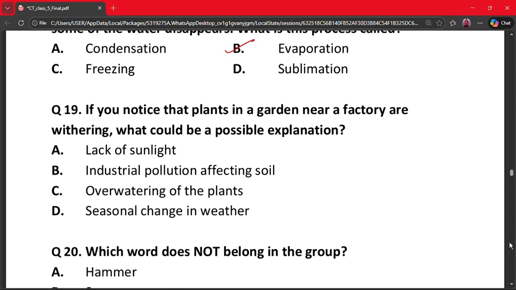Next question is question number 19. If you notice that plants in a garden near a factory are withering, what could be a possible explanation? A, lack of sunlight. B, industrial pollution affecting soil. C, overwatering of the plants. And D, seasonal change in water. Here, the correct answer is option B, that is industrial pollution affecting soil. Factories release harmful chemicals. These affect soil and air quality, and plants get damaged. So the correct answer is option B.